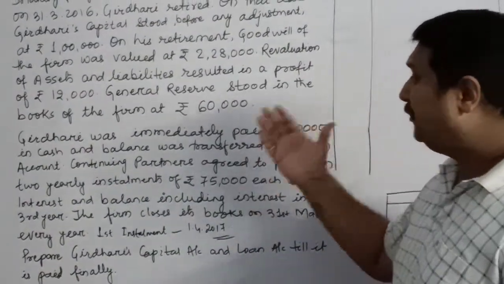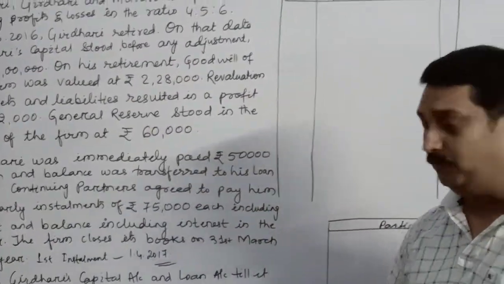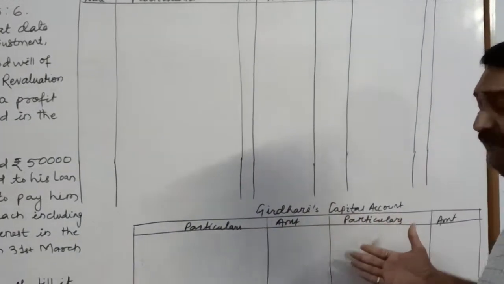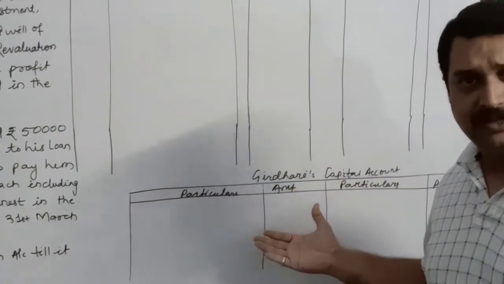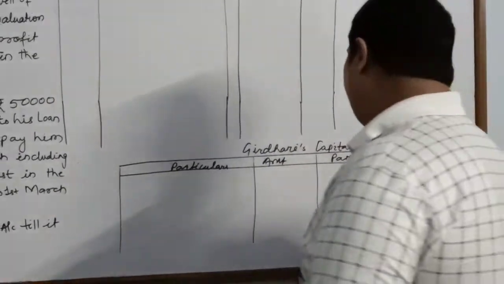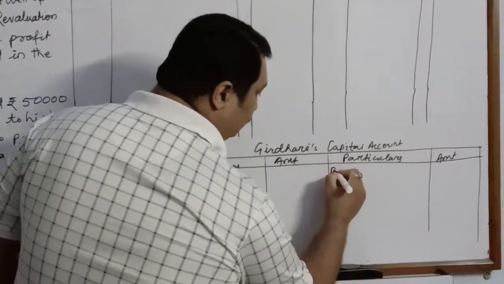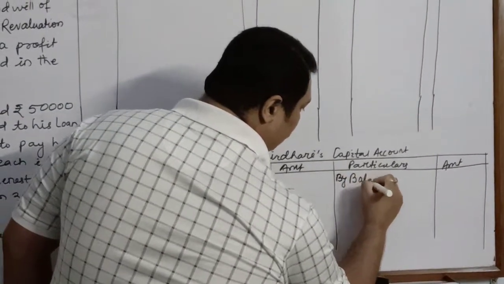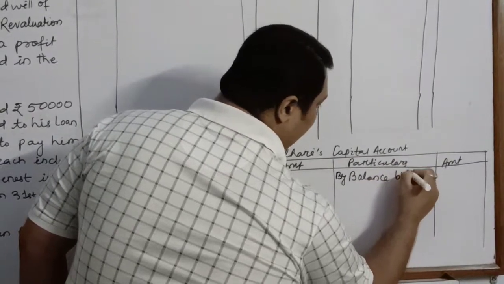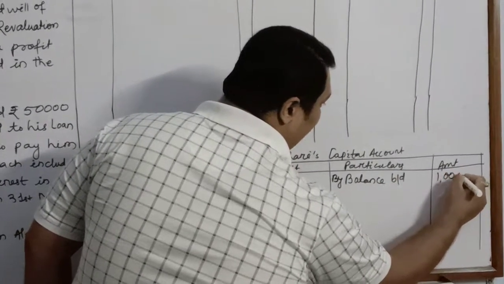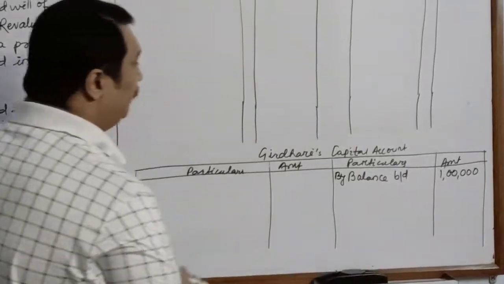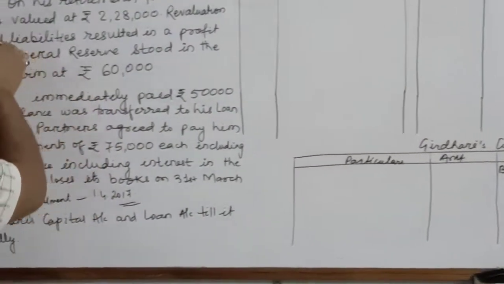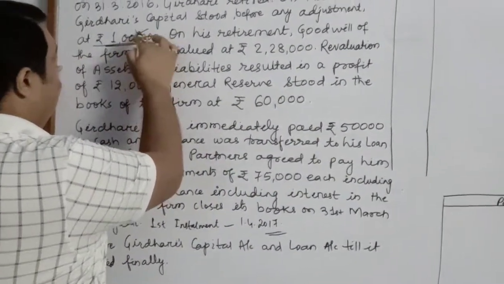Children, now first of all let us prepare Girdhari's capital account. This is the format which I have kept ready for the capital account of Girdhari. So the very first thing which will be transferred in his capital account is the opening capital. So I will write over here by balance b/d. Girdhari's opening capital was rupees 1 lakh. This is his capital balance which I have written.